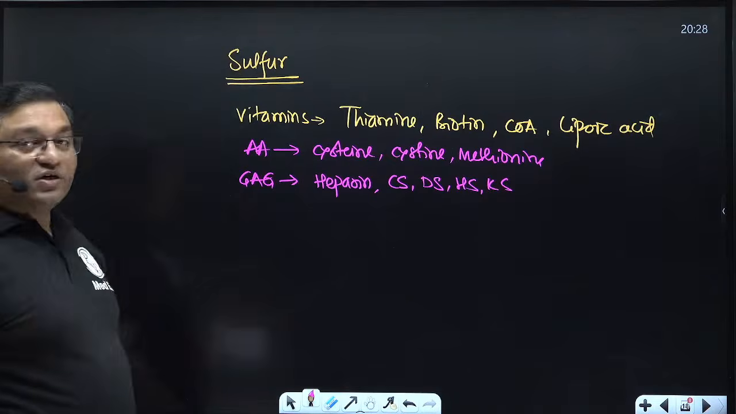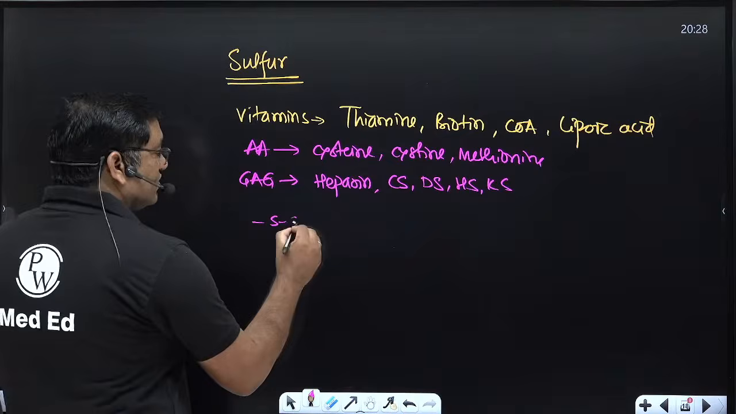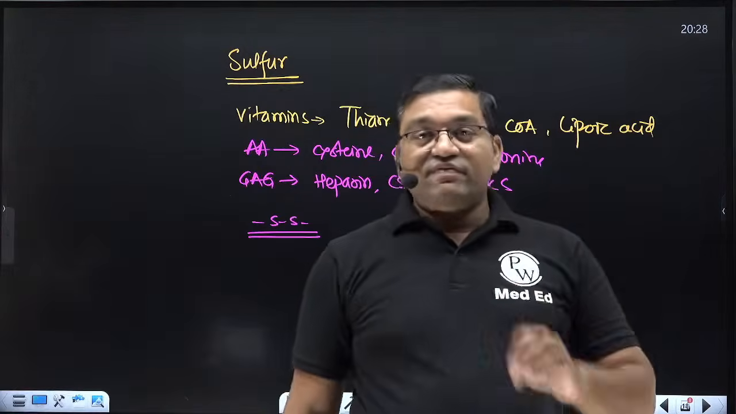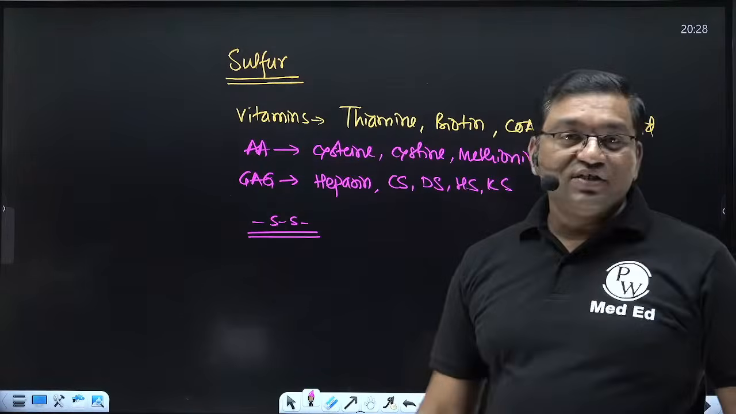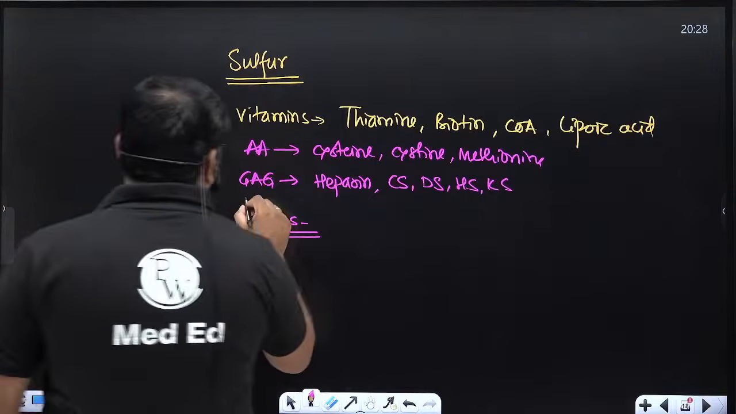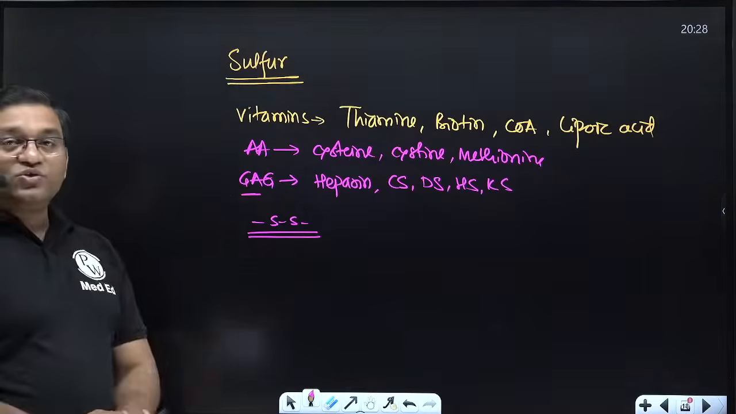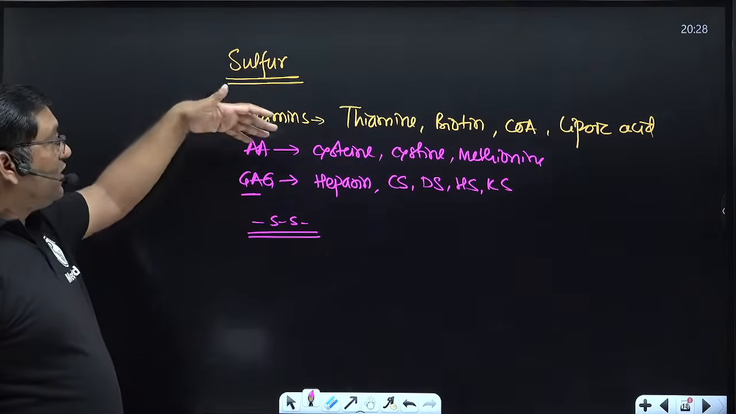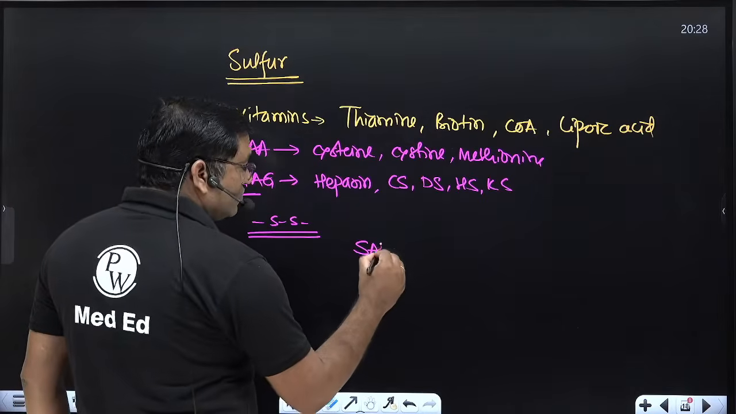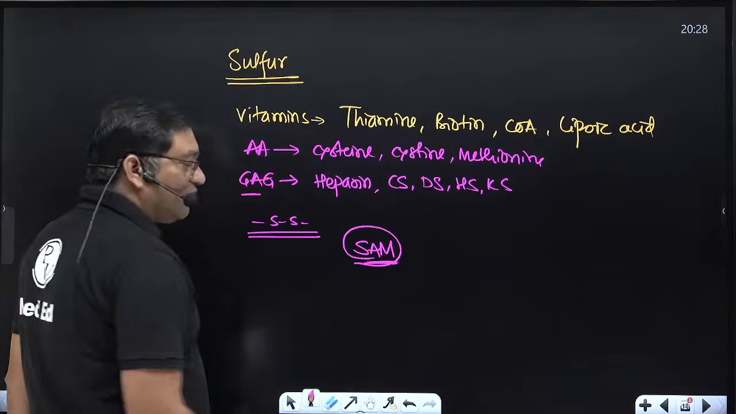Sulfur is important for the formation of disulfide linkages and orientation of amino acids in the protein structure. It is important for glycosaminoglycan synthesis. It is an important constituent of vitamins and sulfur containing amino acids. SAM, S-adenosyl methionine, is the methyl group donor in sulfur containing metabolism.